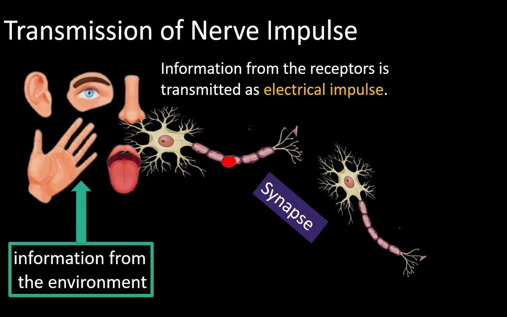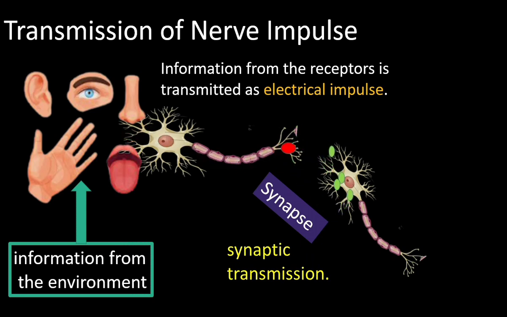Synapse is the gap between axon terminal of one neuron and dendrite of another neuron. The chemicals called neurotransmitters transmit the impulse from axon terminal to the dendrites of another neuron. This type of transmission through synapse is called synaptic transmission. Here the transmission is done by the chemicals called neurotransmitters.